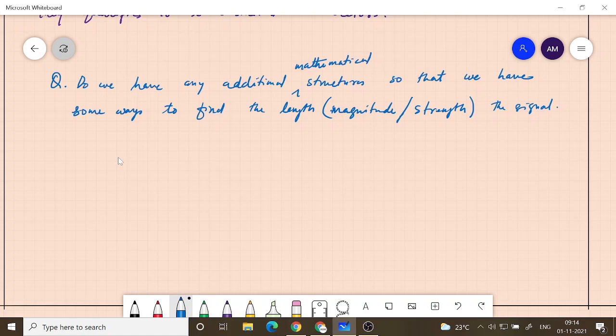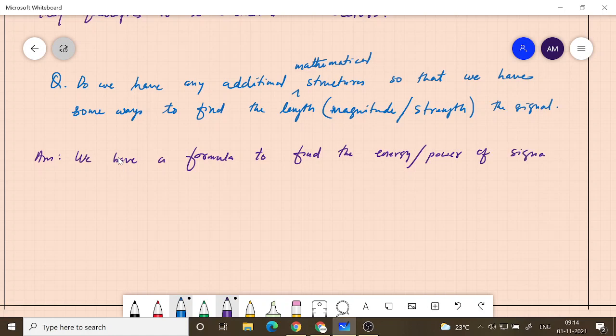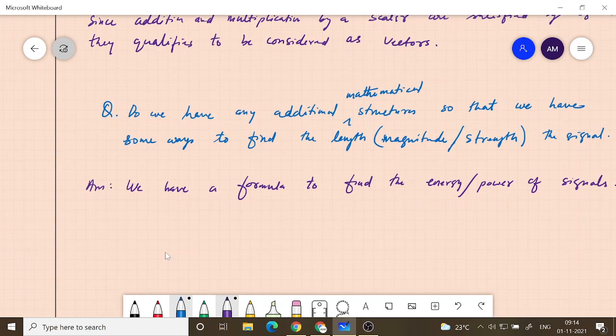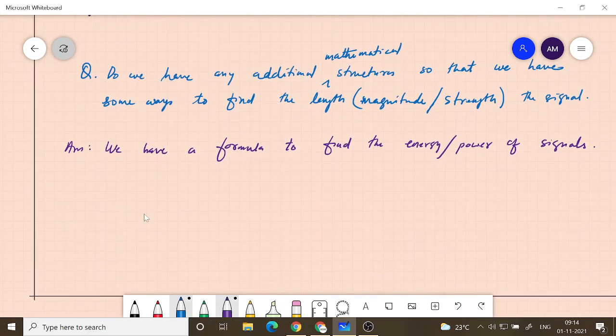So the answer to this is, we have a formula to find the energy, or even power, we have also defined the power of signals. We have a formula to find the energy and power of signals. Can we use them to find something analogous to the dot product? So let's again look at A dot B.